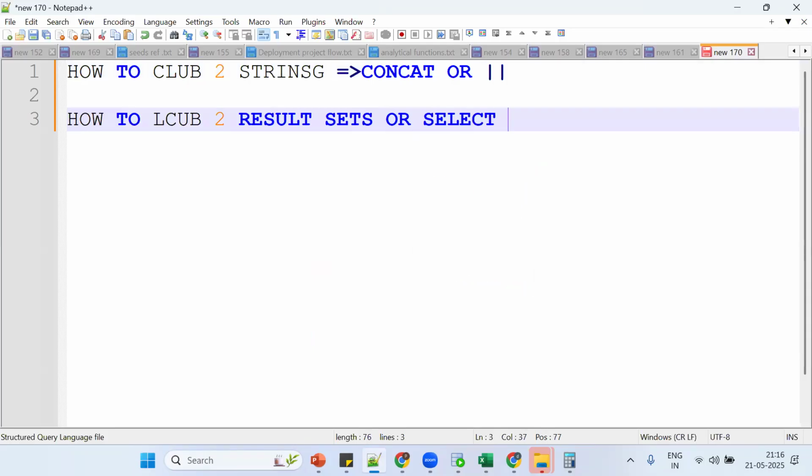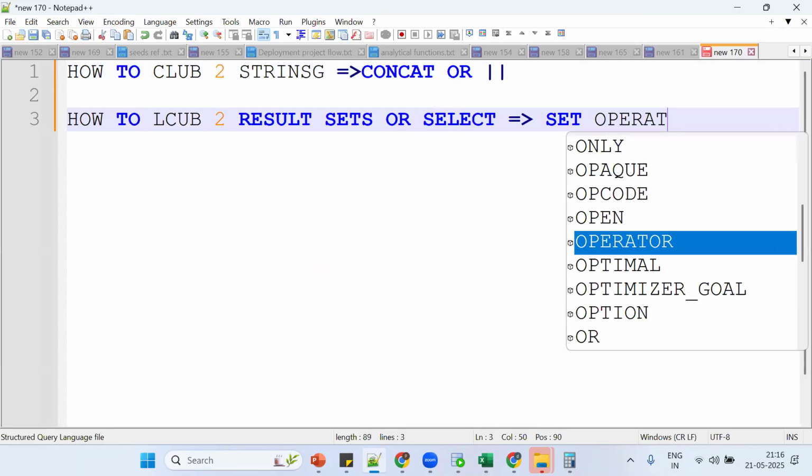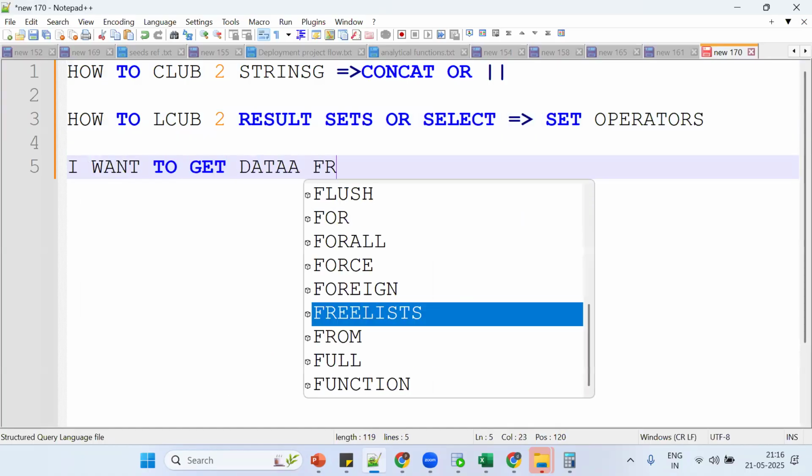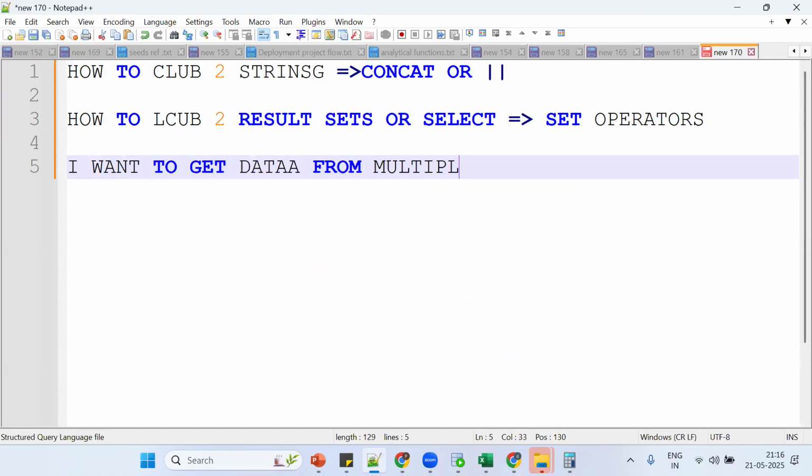We should go for what concept? Set operator. Same thing: I want to get data from multiple tables. Now we should go for what concept? Joins.